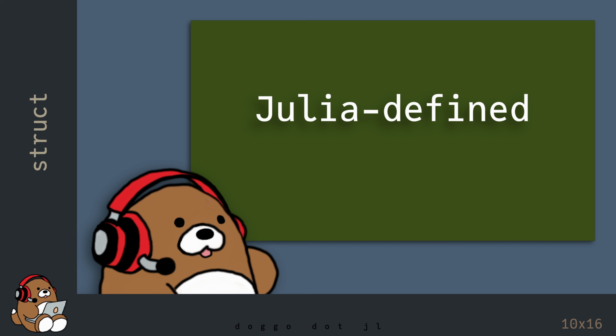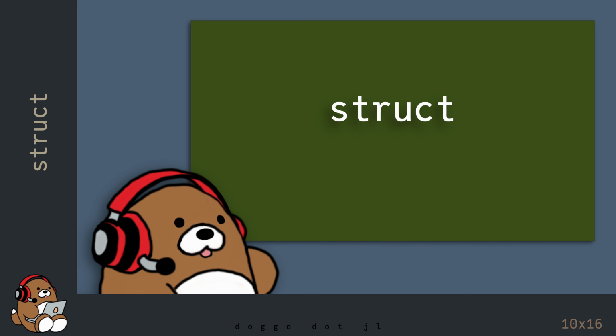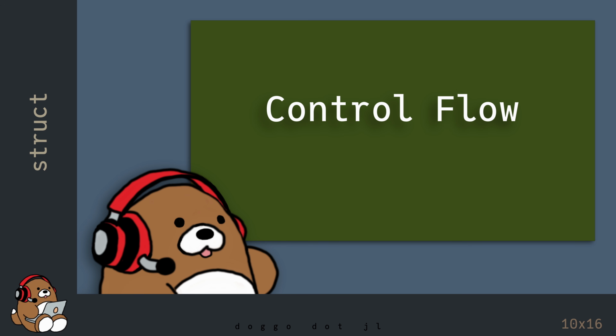When it comes to data structures, as a beginner, you should learn to use arrays, tuples, named tuples, and dictionaries until you're comfortable with them. But after getting some experience, you may find that it's more convenient to define your own custom data structures. That's when you should consider using structs. So that's the basics of using a struct in Julia. The next chapter will introduce the concept of control flow, and we'll begin a series of chapters covering different examples of control flow tools available in Julia.